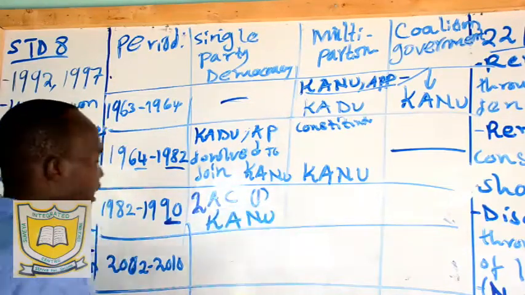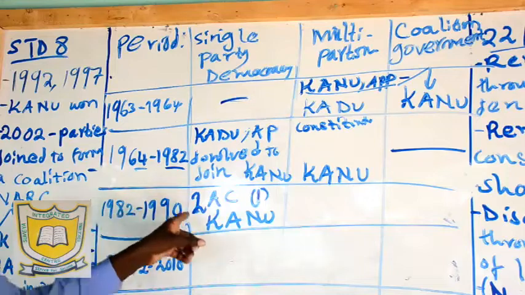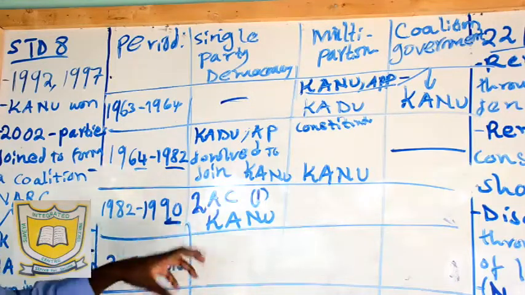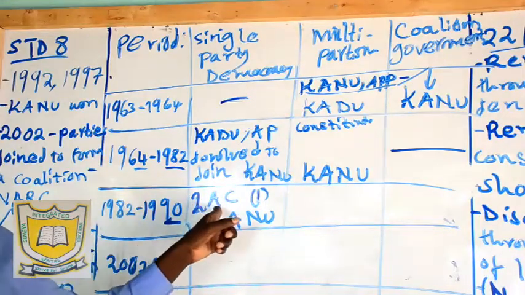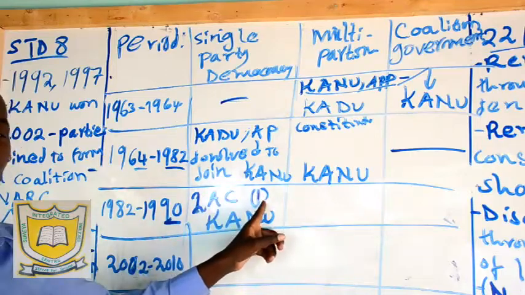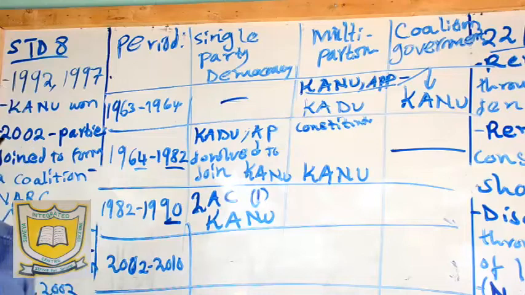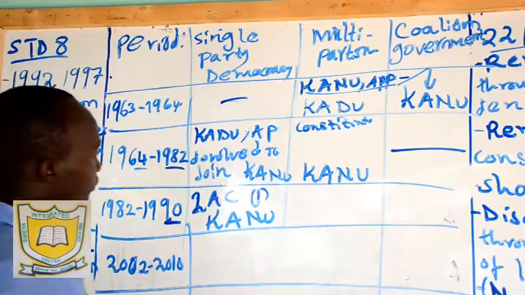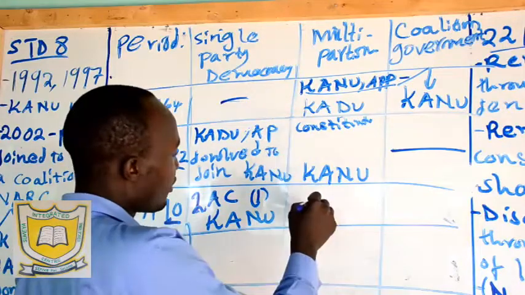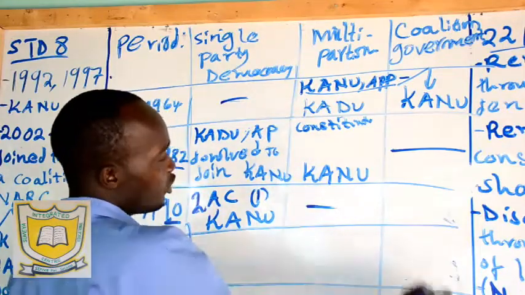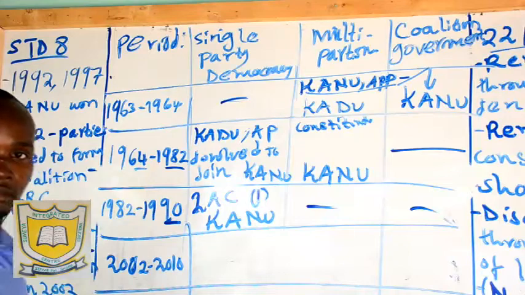So KANU was operating here. Multi-party democracy was not there, and coalition government was not there.